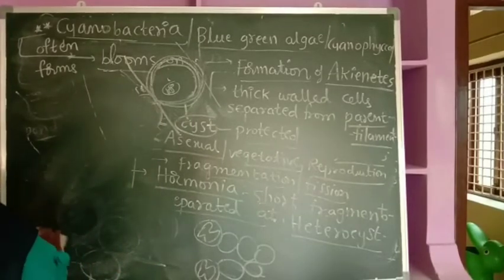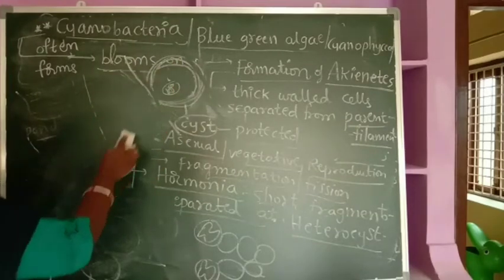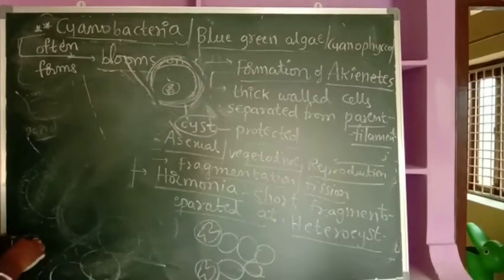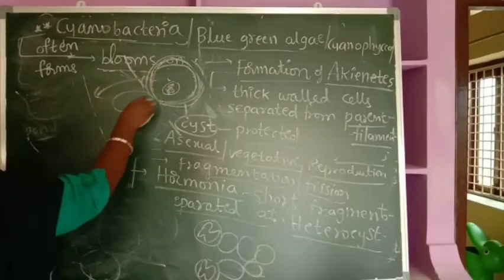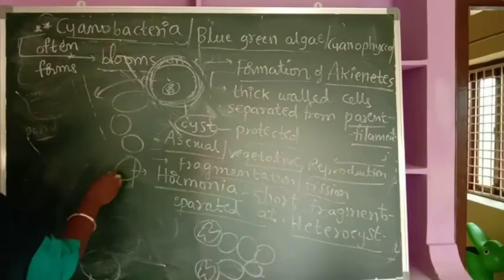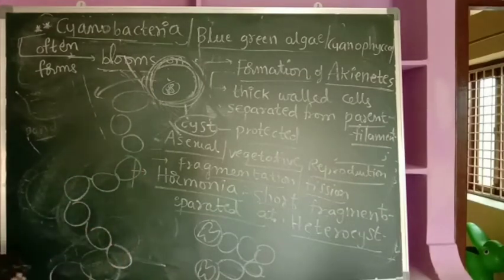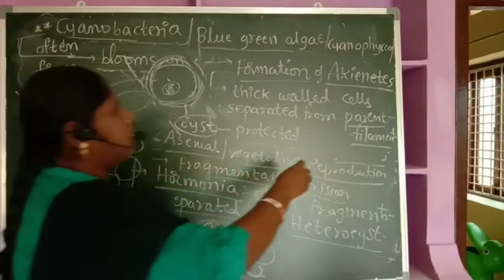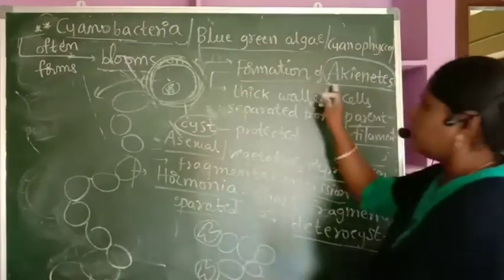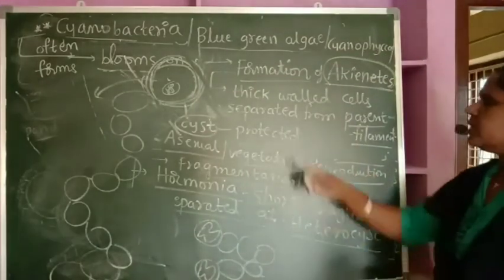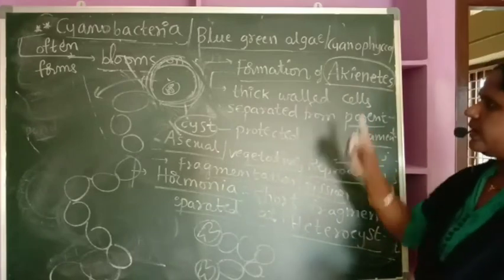When they get separated from the parent cell, wherever they fall, there they develop into complete cyanobacteria. So this thick-walled cell gets broken from the parent cell and falls somewhere in the surrounding environment. Wherever it falls, again that leads to development of complete cyanobacteria. These thick-walled cells are called akinetes. What are these akinetes? Thick-walled cells separated from the parent filament are called akinetes.